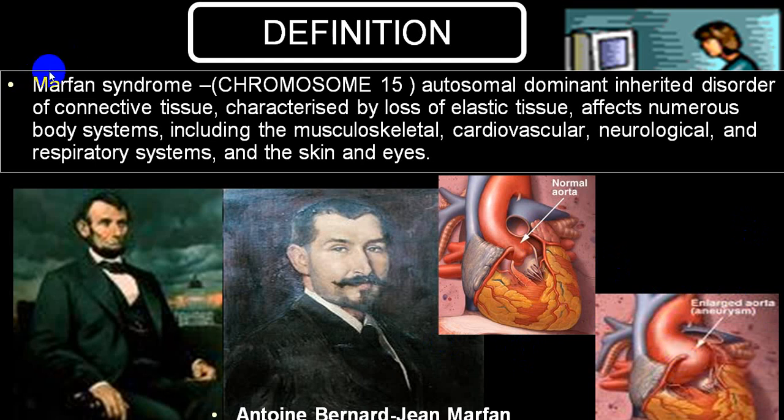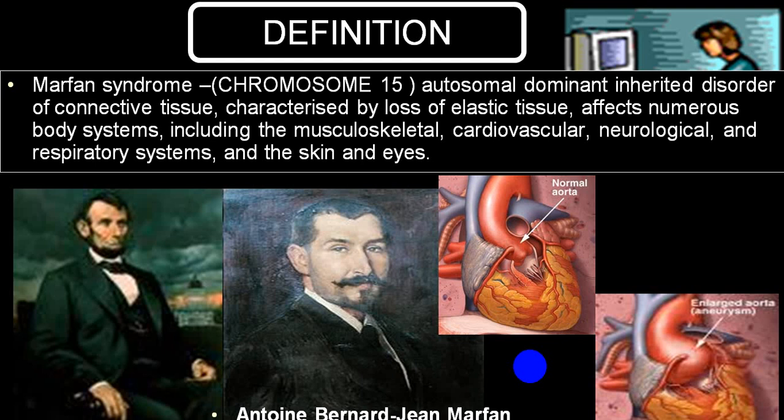Now, what is Marfan syndrome? Marfan syndrome is a chromosome 15 abnormality, an autosomal dominant inherited disorder, which leads to defective formation of connective tissue.